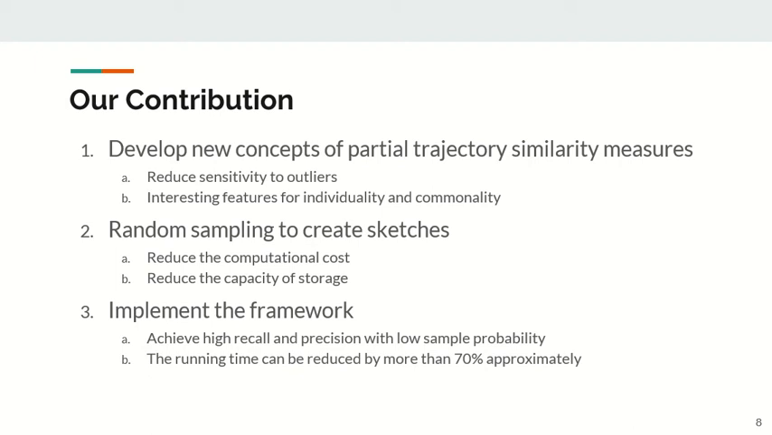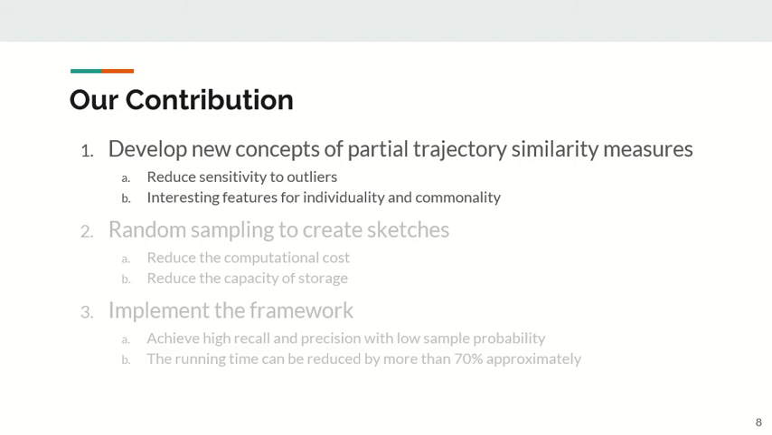So in our work, our contribution mainly focuses on three aspects. First, we develop a new concept of partial trajectory similarity measurement. It is robust to outliers. Second, we propose random sampling to create a sketch. It can reduce the computational cost and the storage capacity. Third, we introduce how to use this framework and provide some advice for practitioners.